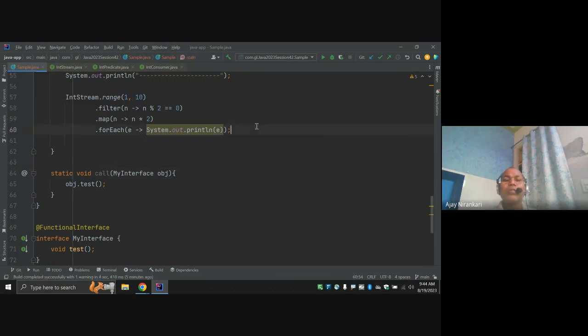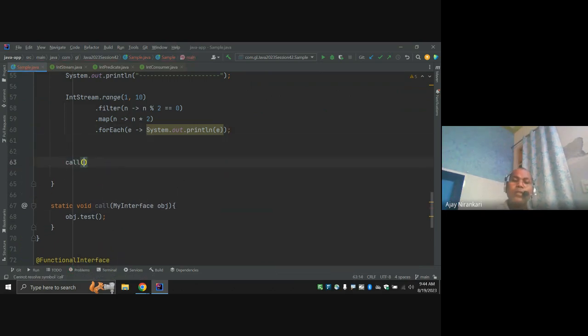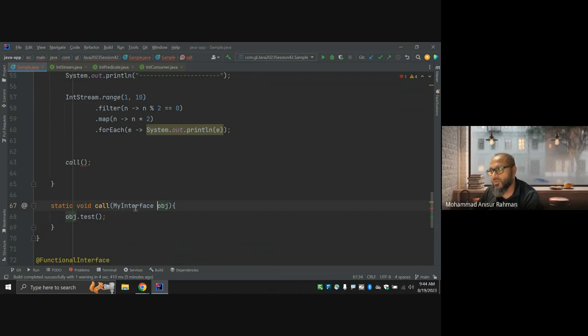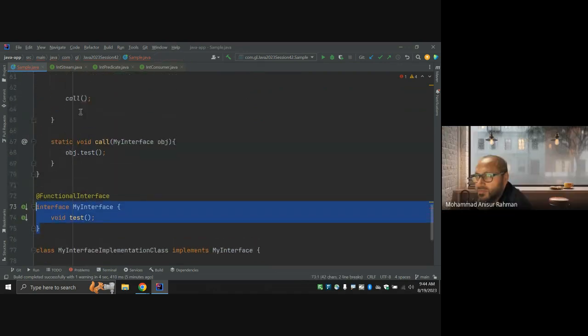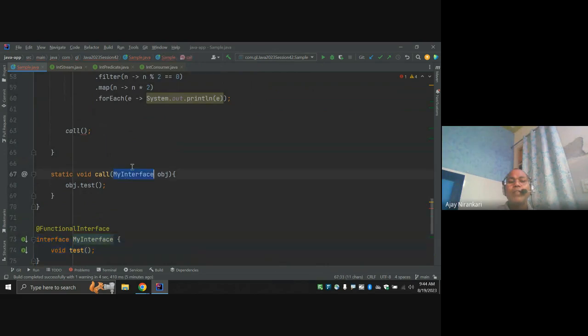I'm going to call this method. So how am I able to call it? I'm able to call it if I pass this object, right? This is your interface. So I cannot say my interface new, right?